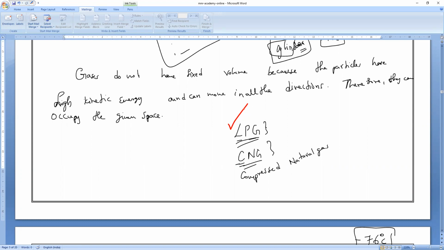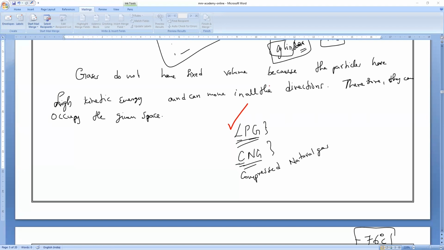Generally, gases can be compressed by lowering the temperature as well as applying pressure. Very, very important. When the pressure is released, the gas changes back into what? Gaseous state. Under high pressure, it will be in liquid state.